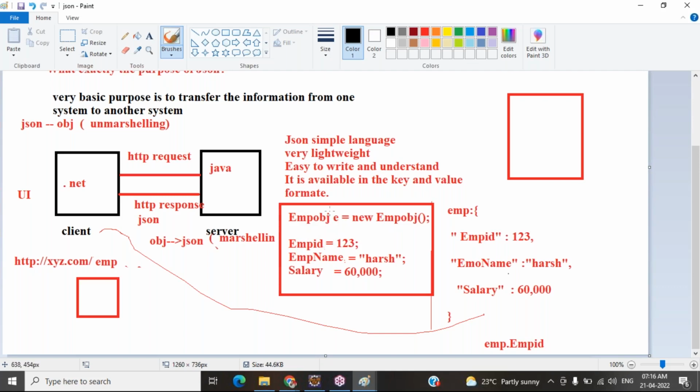But if we want to write it in JSON, we write like this. The employee object is created here, and all the details of the particular employee are added here, enclosed within the employee.